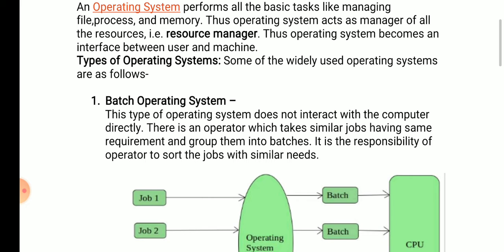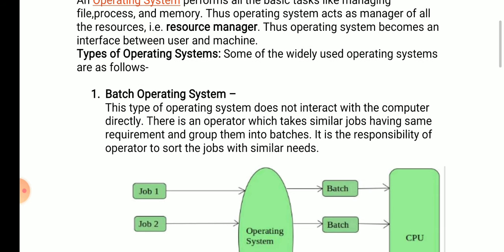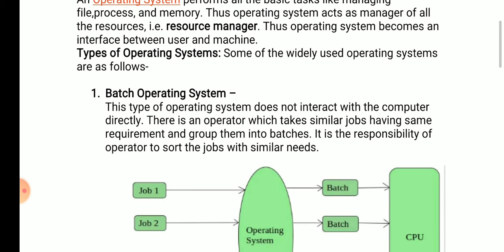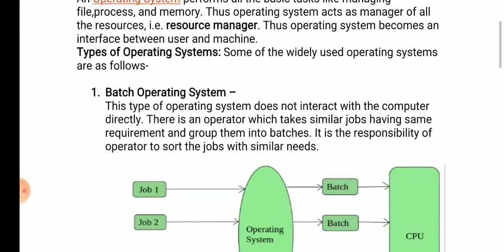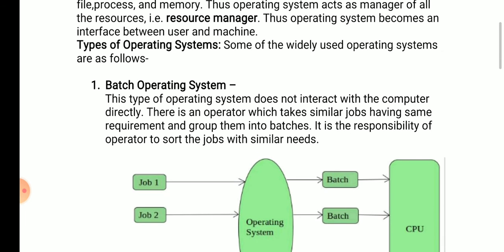So how can the user submit a job to the computer? In a batch operating system, we have another term, that is operator. The user will submit the job to the operator. After that, the operator will make batches of similar types of jobs.